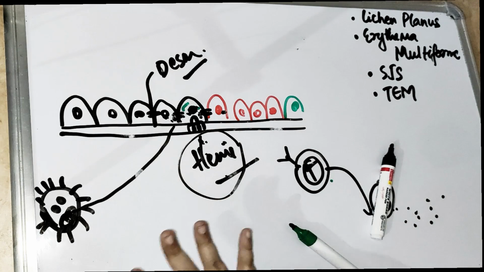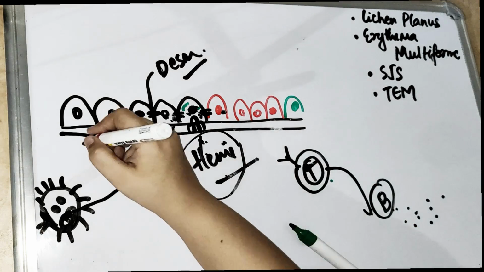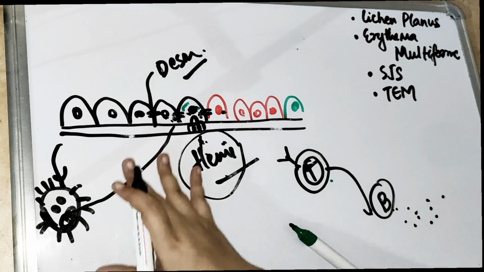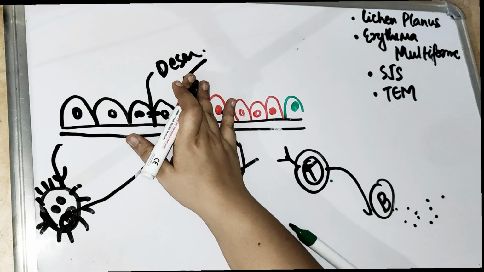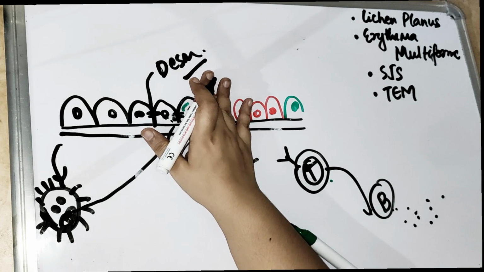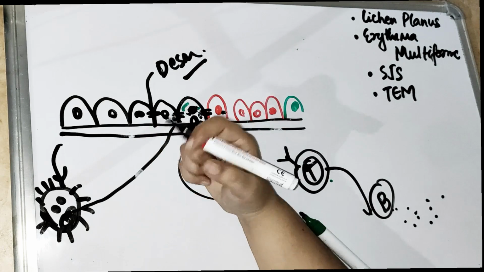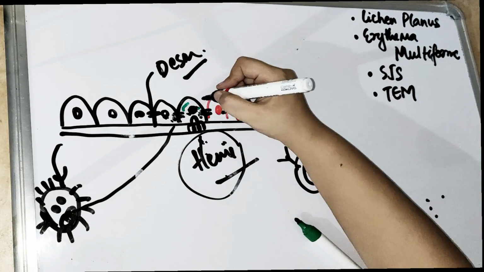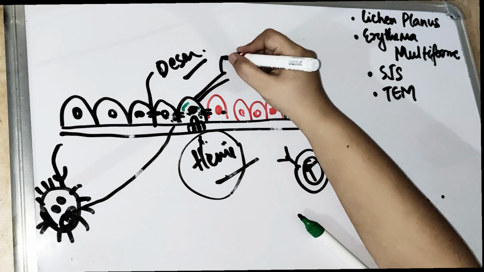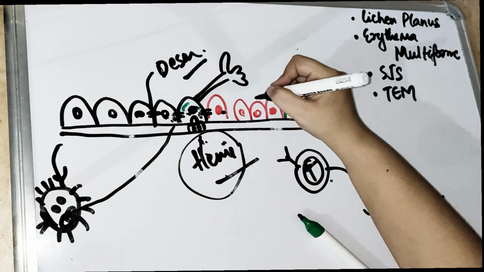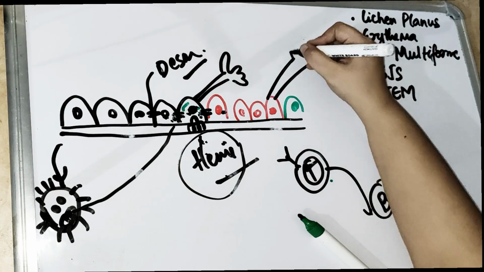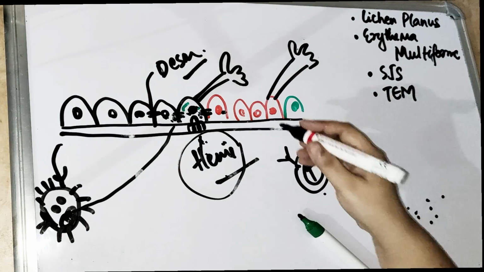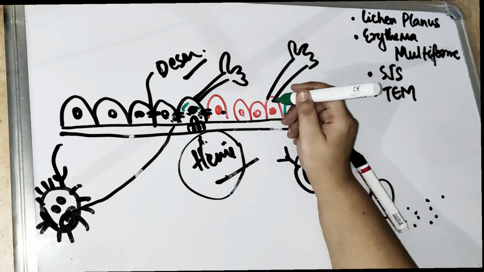So I'm going to repeat it again. What happens when there is a bacteria or a virus which invades the body? There are keratinocytes present in the basal layer. These basal layer keratinocytes take up the virus or the antigen and present it on their cell. You know what? They are going to wave hands like this. So say hi. They are calling these T cells, saying he's here.